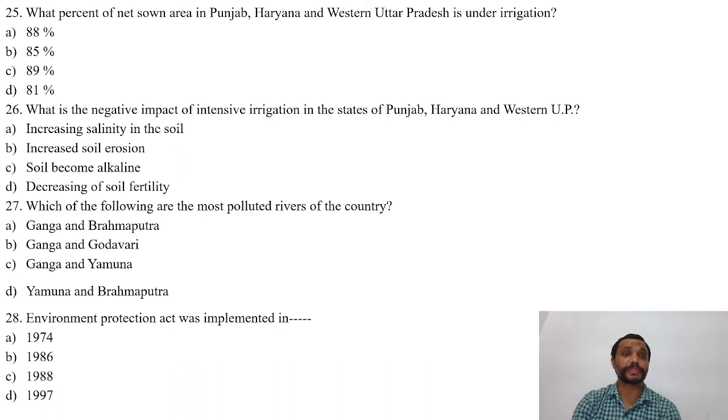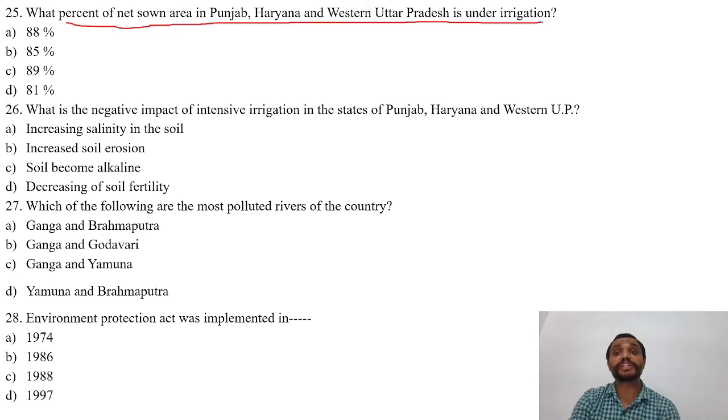The next question is, what percent of net sown area in Punjab, Haryana and Western UP is under irrigation? Options are A. 88%, B. 85%, C. 89%, D. 81%. And the right answer is B, that is 85%.